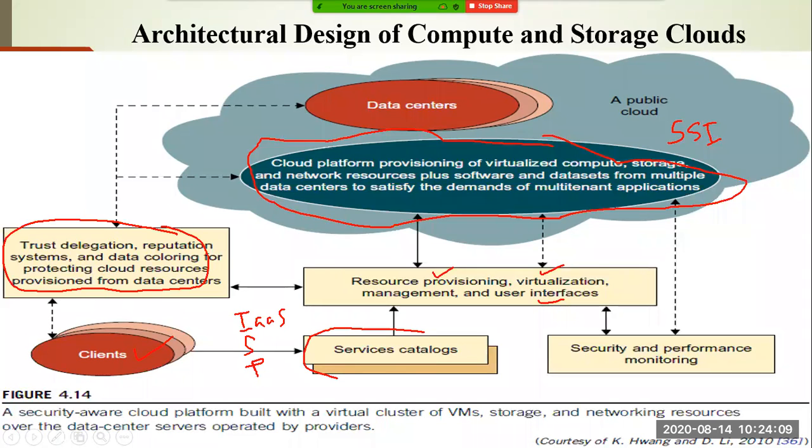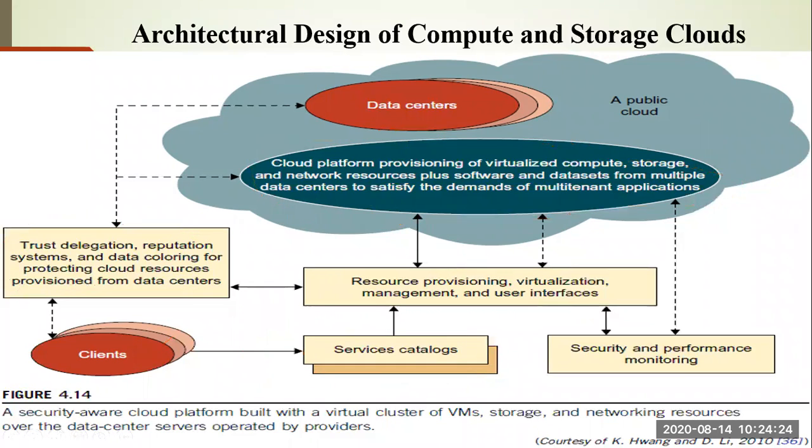Like whenever you are going to a particular restaurant, you are also seeing the catalog, right? So based upon your requirement, you will choose a service. That service will be provisioned virtually through this particular platform. So this is the advantage of this; this is one type of platform, or you can say one type of architecture, used in cloud computing.